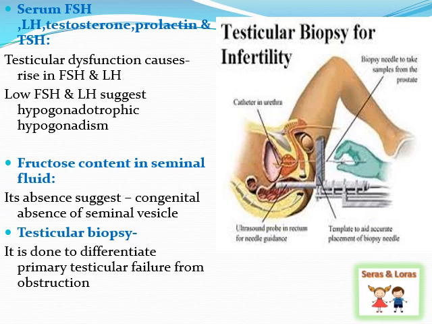Something abnormal can happen in the testicular function. Next is the fructose content in the seminal fluid. The fructose is very necessary in the seminal fluid. If there is an absence of fructose in the seminal fluid, it suggests a congenital absence of the seminal vesicle.